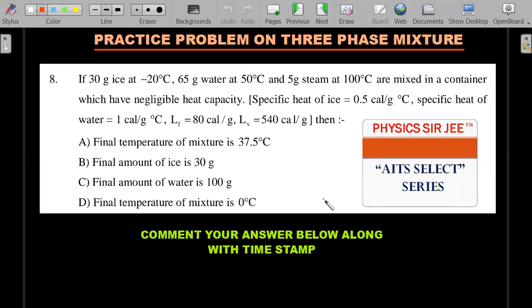So for those who are craving a slightly difficult question, here it is: a three-phase mixture. This is slightly at a JEE Advanced level. Ice, water and steam, all three are mixed. All three specific heats are mentioned. I would like you to provide more than one correct answer from the options given. Not very tough, but definitely a good practice for calorimetry type questions.